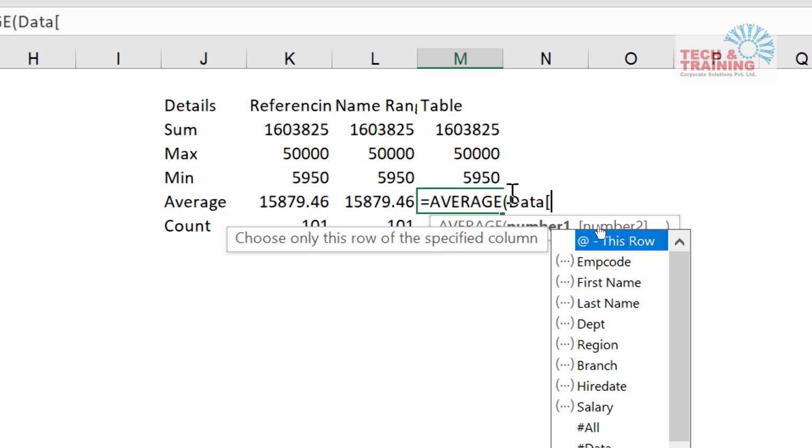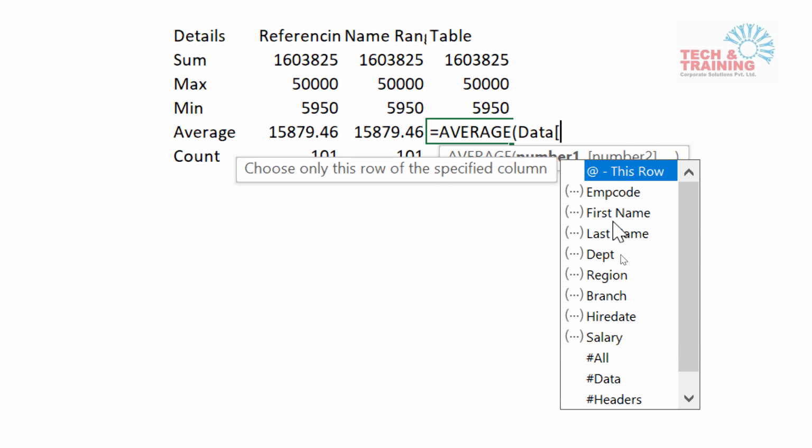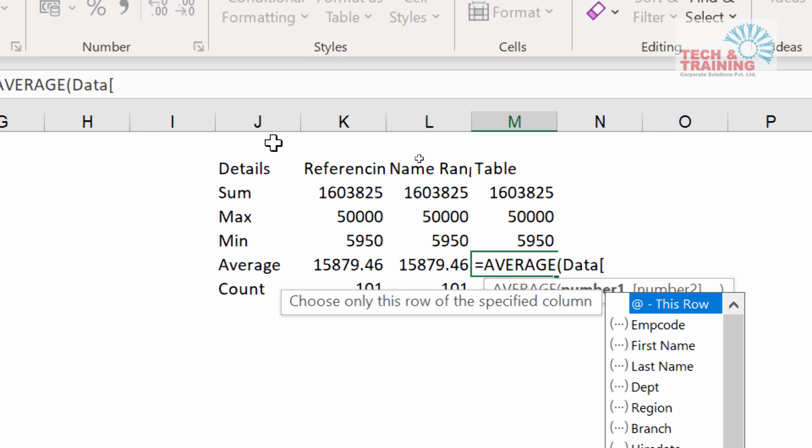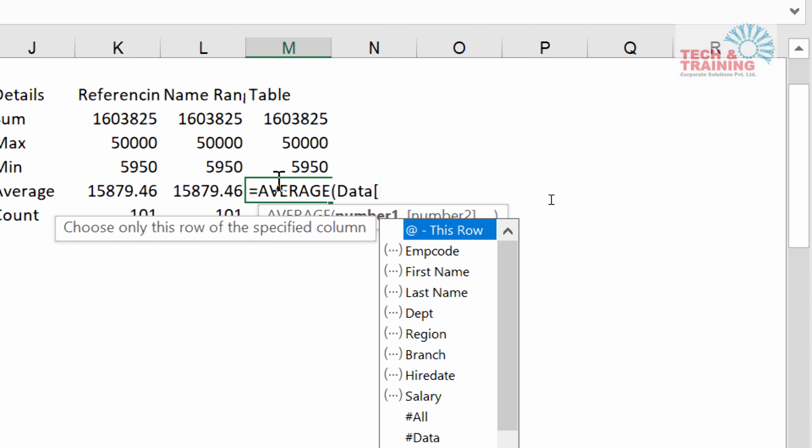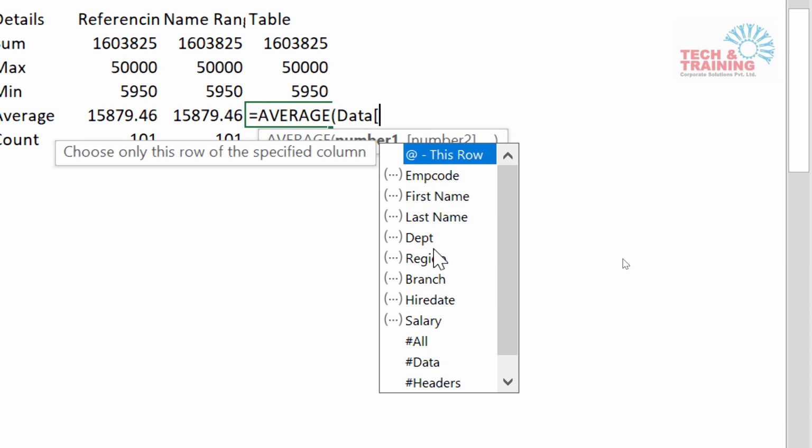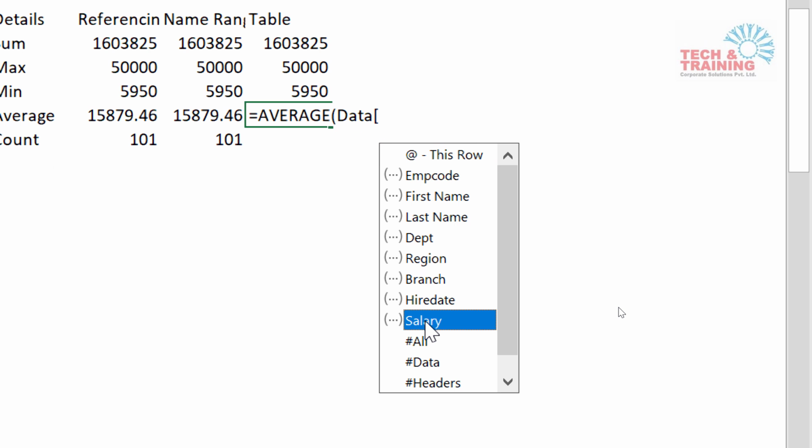Now friends, I have been selecting salary, but remember I have other fields also to choose from. I'm not choosing them because the example is not relevant to that. Otherwise, the formulas would be very difficult. I have chosen very basic and simple formulas. I have not chosen any complicated formula, mind you. So here, when I talk about average, here is nothing but data, and we go ahead and select salary again.